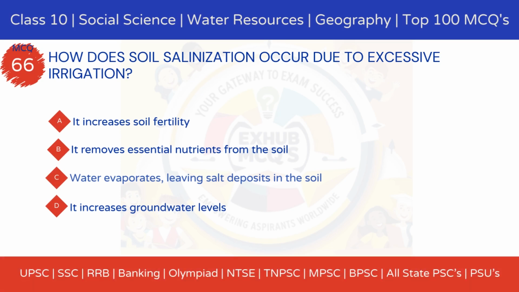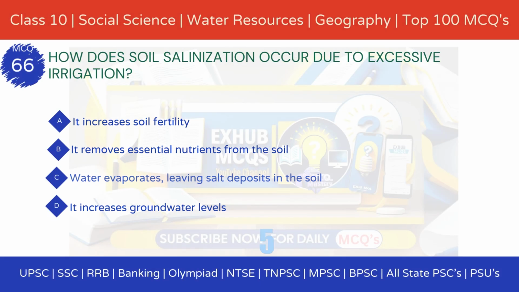Question 66. How does soil salinization occur due to excessive irrigation? Option A. It increases soil fertility. Option B. It removes essential nutrients from the soil. Option C. Water evaporates, leaving salt deposits in the soil. Option D. It increases groundwater levels.